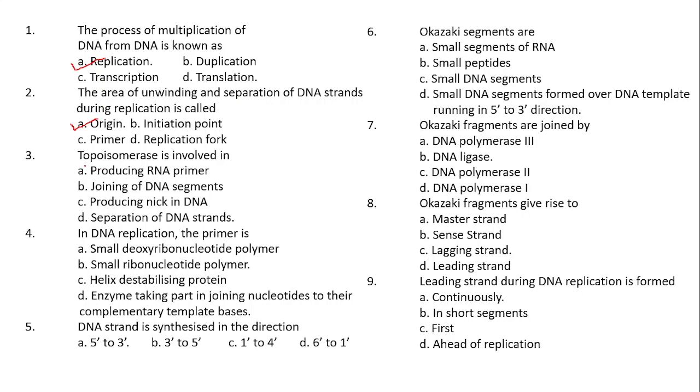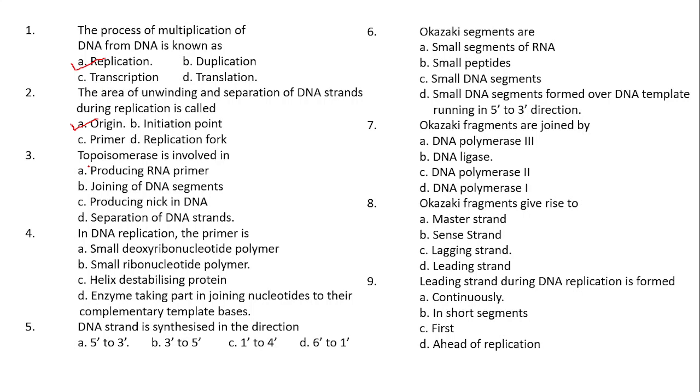Clear? Then topoisomerase is involved in. Option A, producing RNA primer. Option B, joining of the DNA segments. Option C, producing nick in the DNA. Option D, separation of the DNA strands. As you already know, the DNA helicase enzyme is also called topoisomerase.